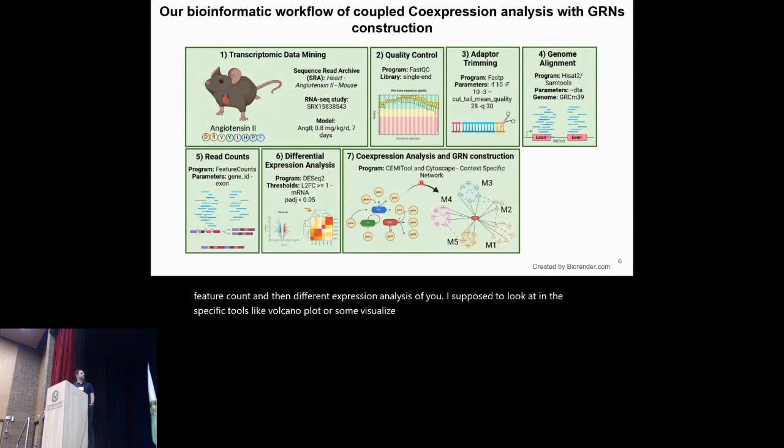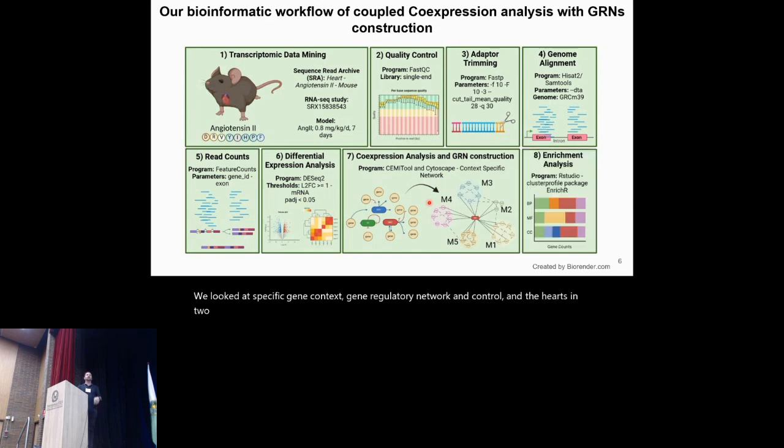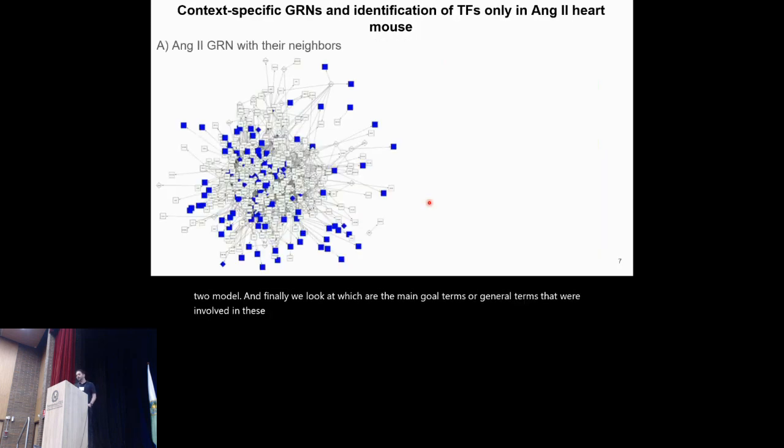And this is our approach to co-expression analysis and gene regulatory network construction. We use a tool developed by our lab that specifically builds co-expression models, and then we look at the specific gene context, the gene regulatory network, in control and in the angiotensin 2 model. And finally, we look at which are the main GO terms, or gene ontology terms, involved in these master regulators.